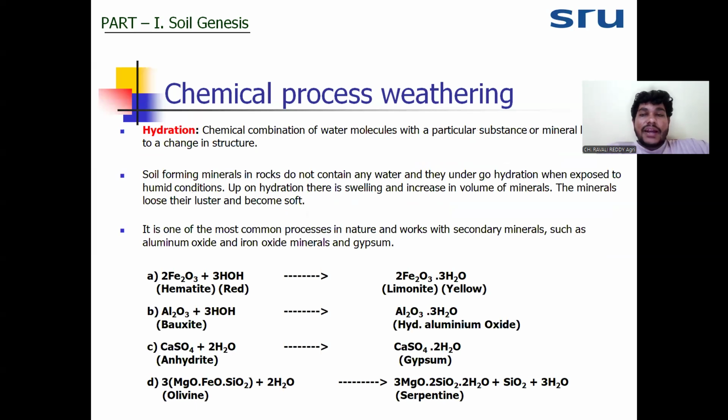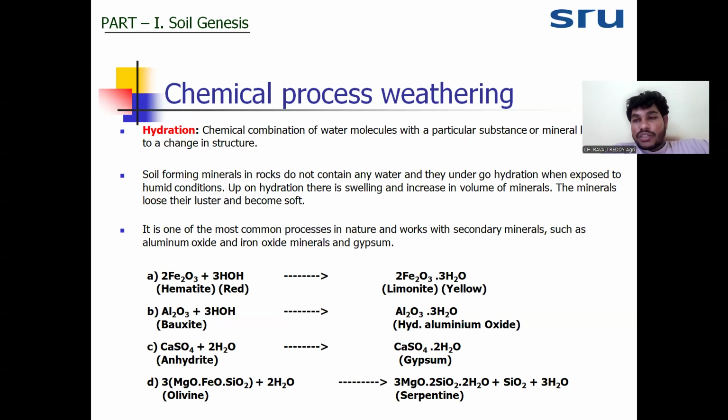Next one, hydration. This hydration process will be active after hydrolysis, oxidation and reduction. Hydration also will change the chemical structure of the minerals. For example, hematite is combined with water molecules and will convert into limonite. Limonite will give the yellow color to the soil.